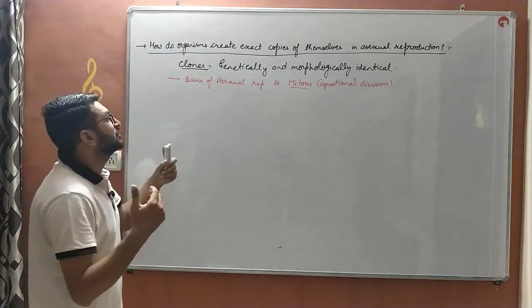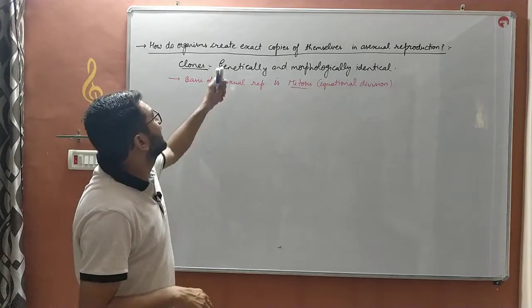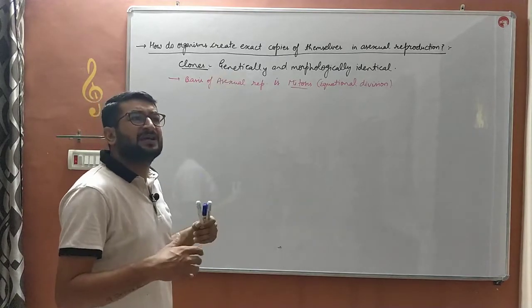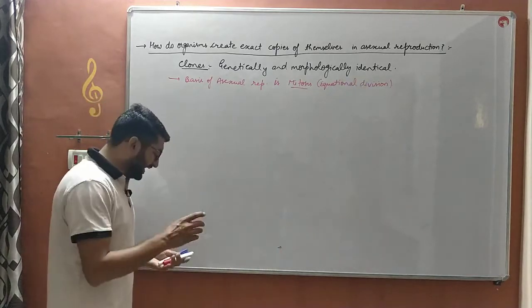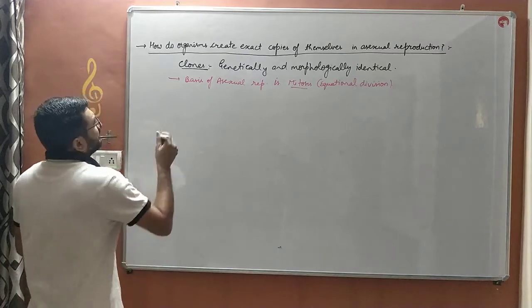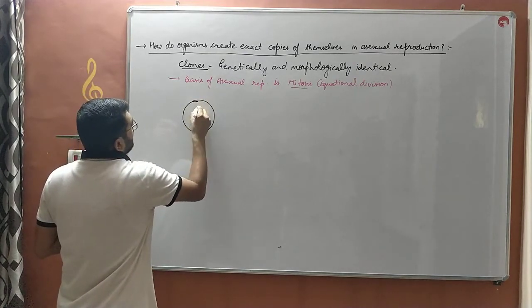So that is mitosis, equational division, and mitosis is the basis of cell division, or you can say the reproduction in asexual mode. So what actually happens in mitosis, or in asexual mode of reproduction?